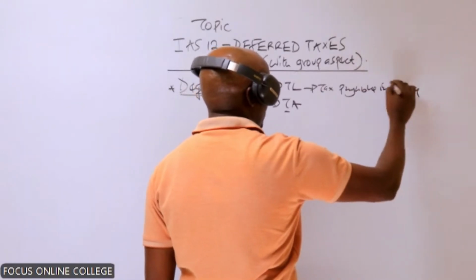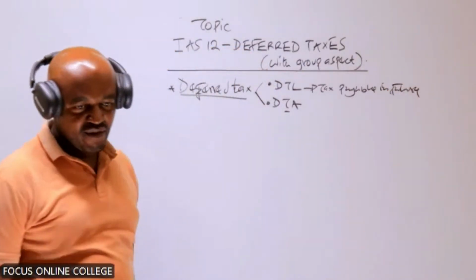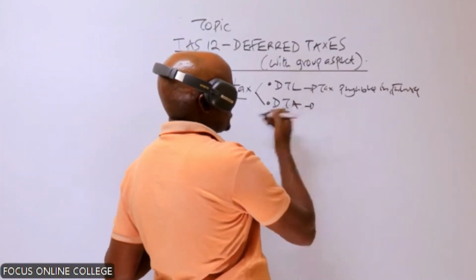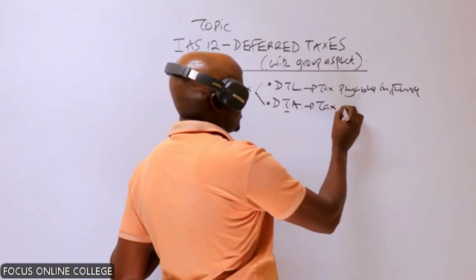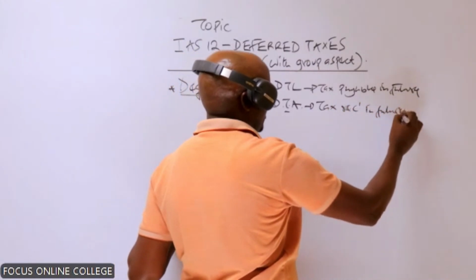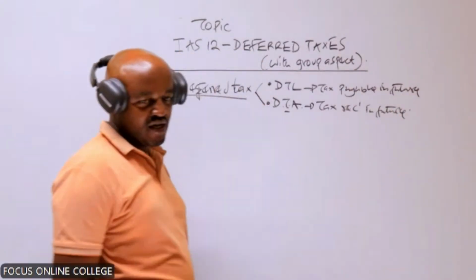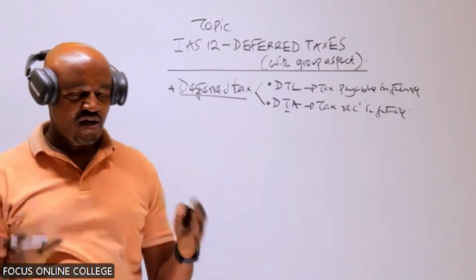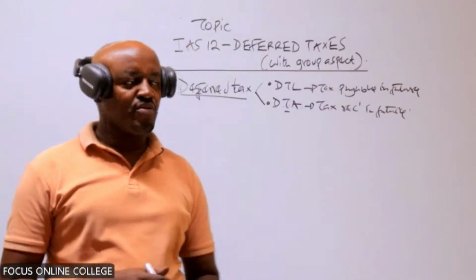A tax payable in the future is referred to as the deferred tax liability. On the other hand, a deferred tax asset is a tax which is recoverable in the future.